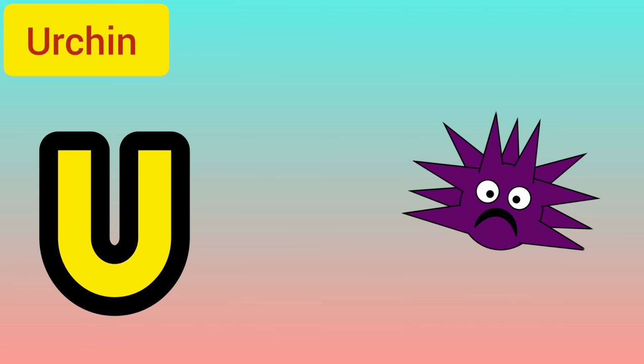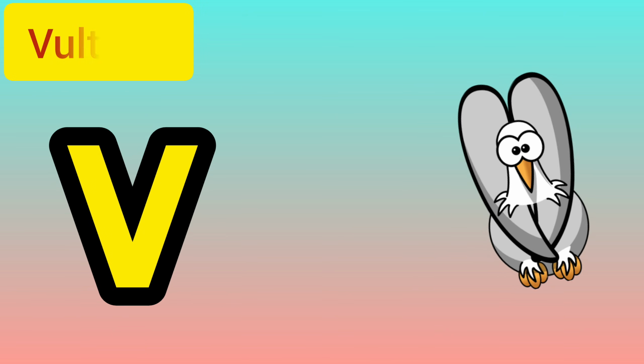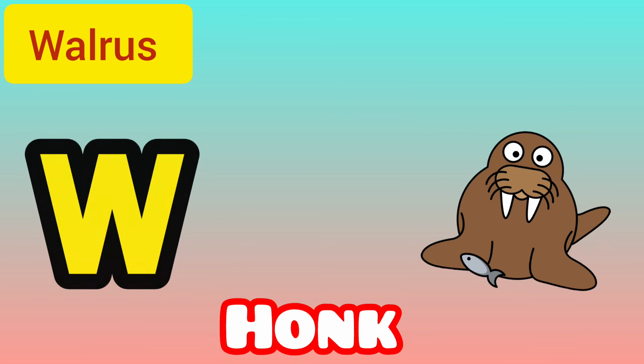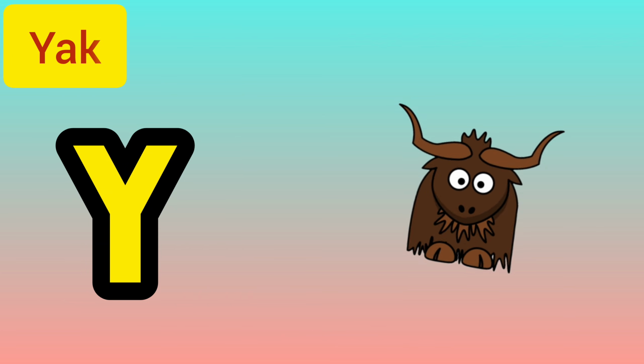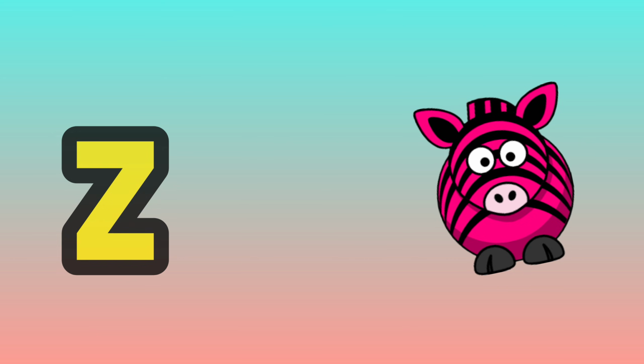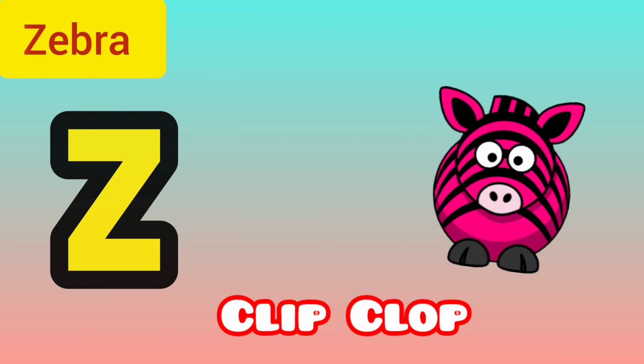U is for urchin, spike, spike, spike. V is for vulture, caw, caw, caw. W is for walrus, honk, honk, honk. X is for x-ray fish, blink, blink, blink. Y is for yak, ya, ya, ya. Z is for zebra, clip, clop, clip.